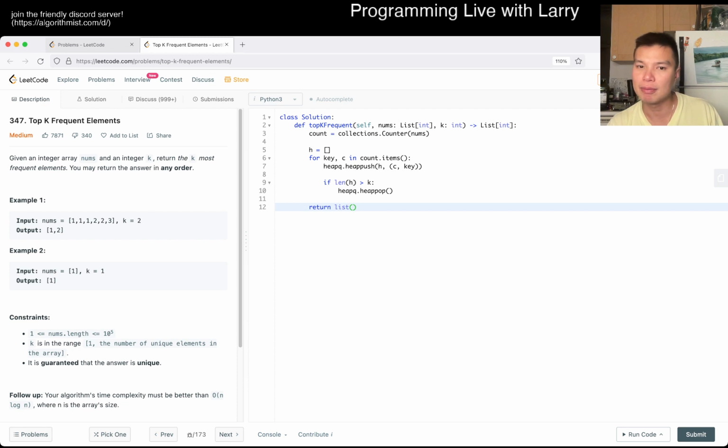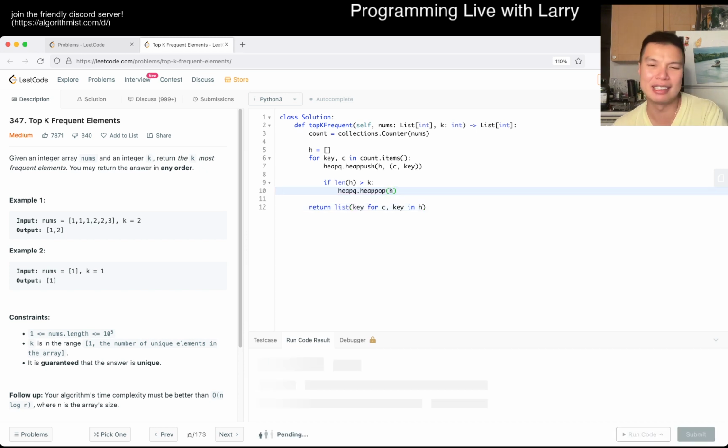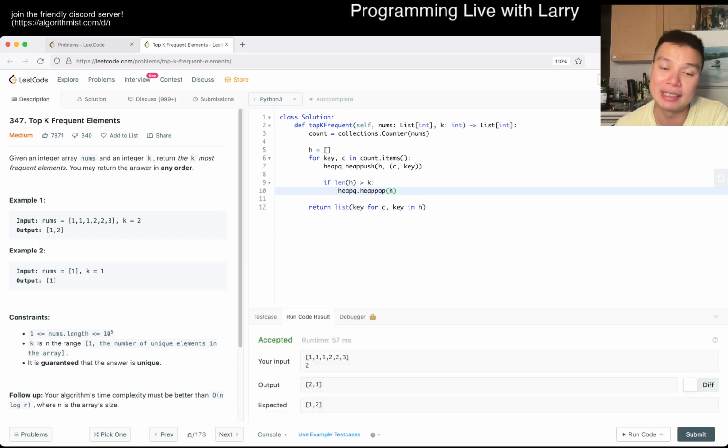Key for the count, key in H, right? Something like that should be good, I think. Oh, I always forget. It's very awkward because it doesn't have OOP syntax, so I always forget about the actual heap in the parameter, because in most languages it is a member function on a heap, but in this case it's actually a library on a list.